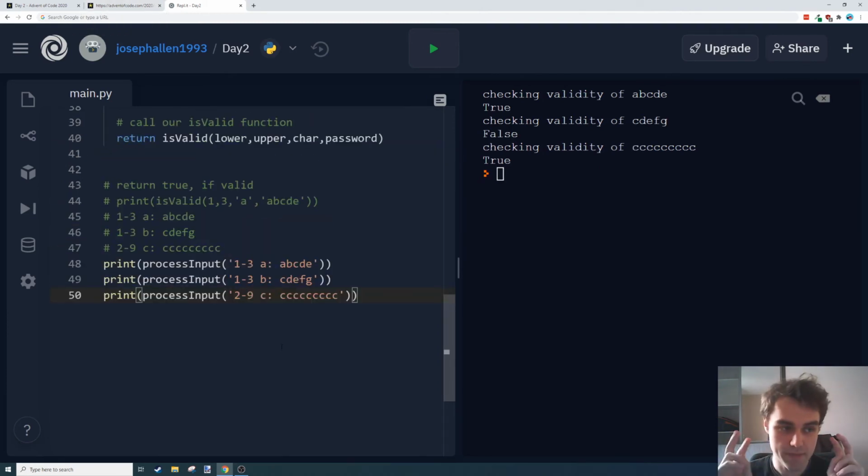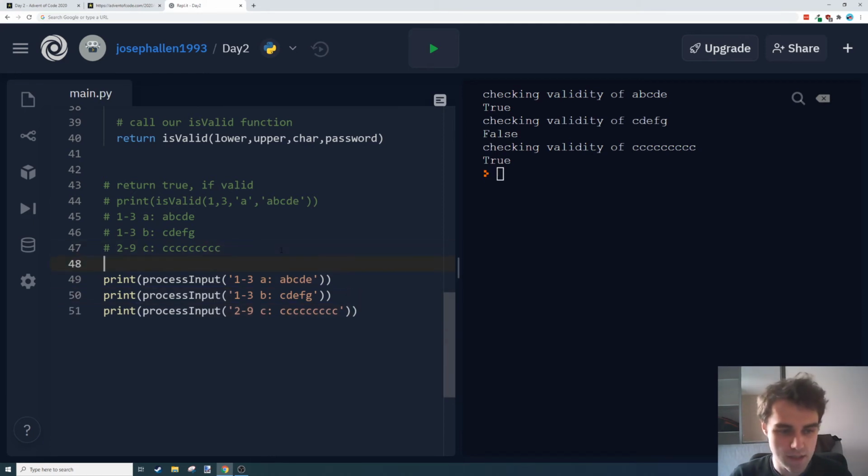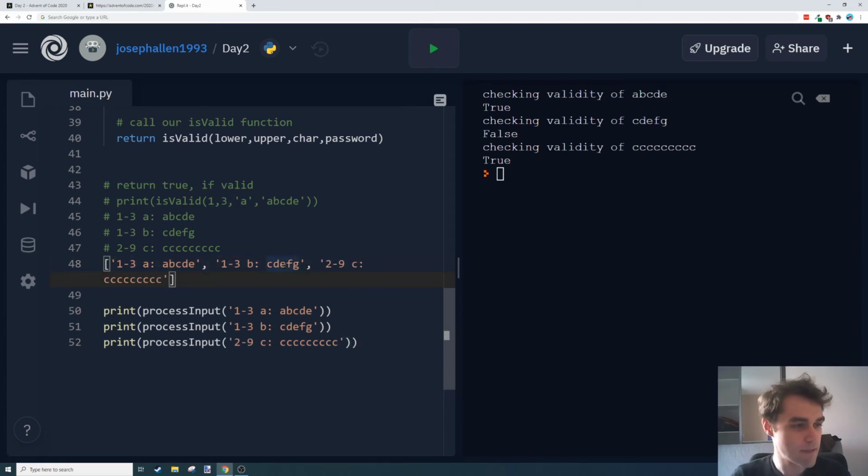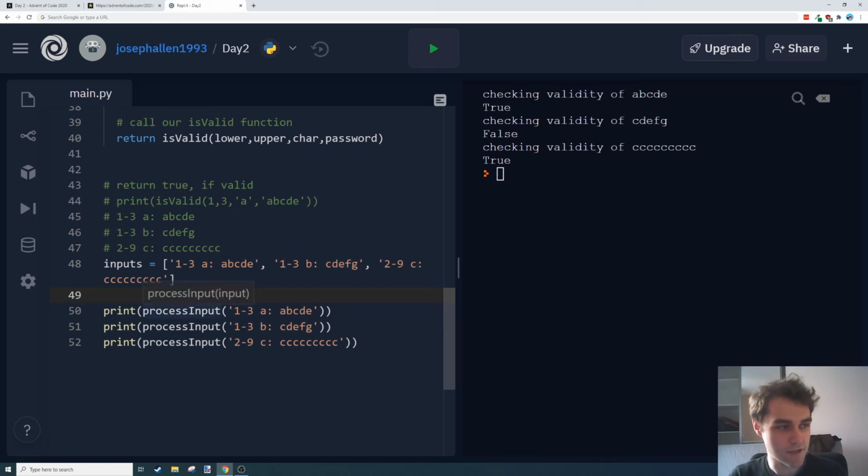Okay, so our answer here would be 2, right? So we need to sum these up somehow. What I'm going to do is make another list, put these values in that list, and then use that for loop and that counter pattern to iterate over it again. That counter pattern is timeless. You'll use it over and over again. I'm sure there's a little function that'll let me do that, or I could use something like a Python reduce to do the same thing. But let's leave it simple for now, because I feel like we're not going to get very far if I try to explain reducing.